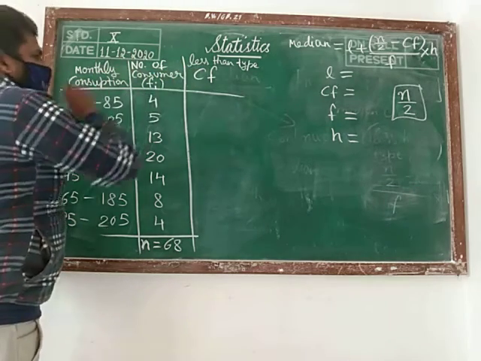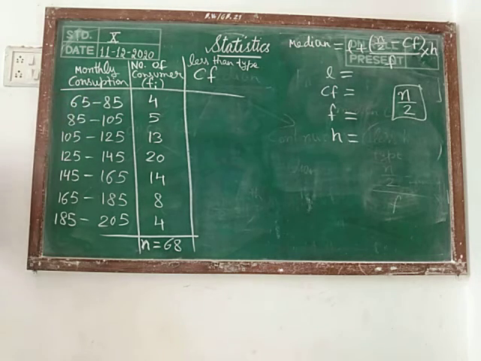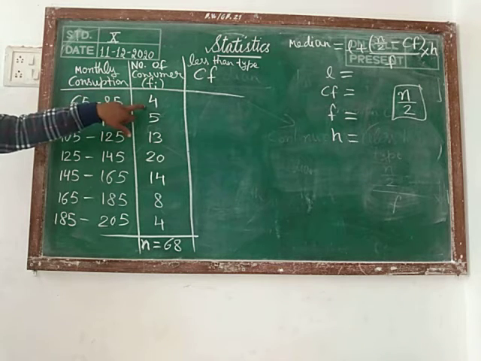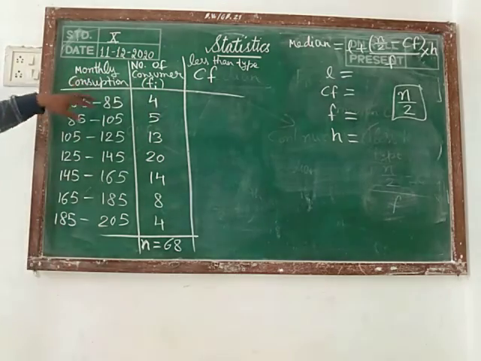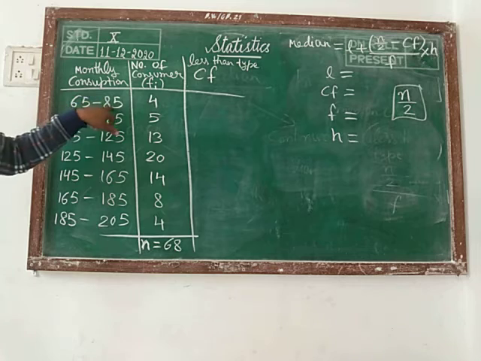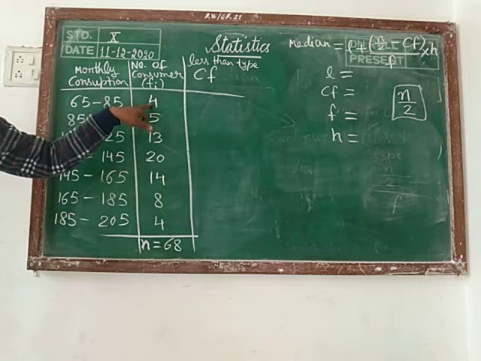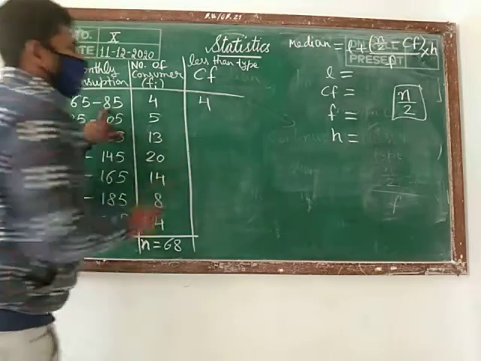Then here we have to write the cumulative frequency. Here, if you are observing, this interval is given 65 to 85. Then how many values are less than 85? Then this one is the value. How many consumers having the monthly consumption less than 85? What is the unit given to you for this one? Unit is given in unit only. Monthly consumption is unit. Then the 4 consumers we are getting having monthly consumption less than 85 unit. Then cumulative frequency we are getting 4.